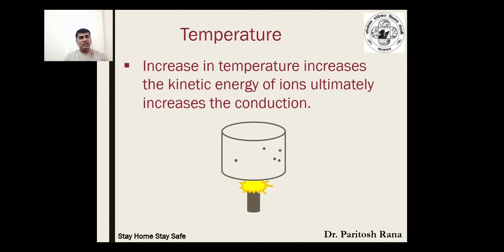A kind of energy. So if you have a solution at a normal, room temperature, and another solution with the same number of ions at a bit higher temperature, what will happen? The solution at higher temperature will have more energy, and as the ions have more energy, they will be continuously in random motion and move faster. So it is said that if you increase the temperature, the kinetic energy of the ions increases, and it results in an increase in the conductance. So it is again a very important factor to learn.